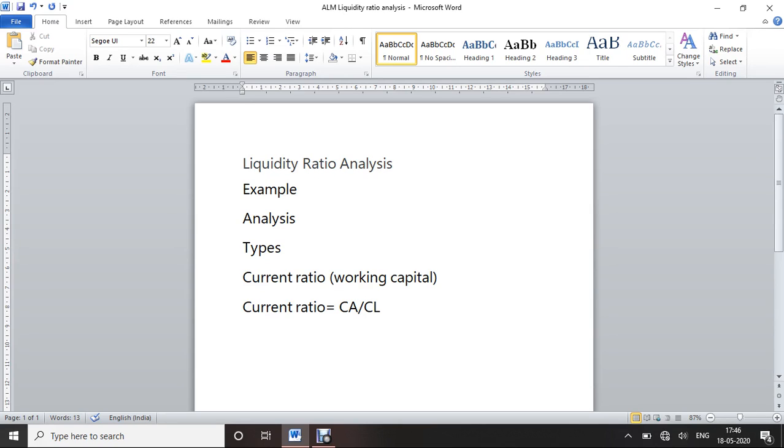For example, the finance manager refers to the balance sheet of a company for the current assets.